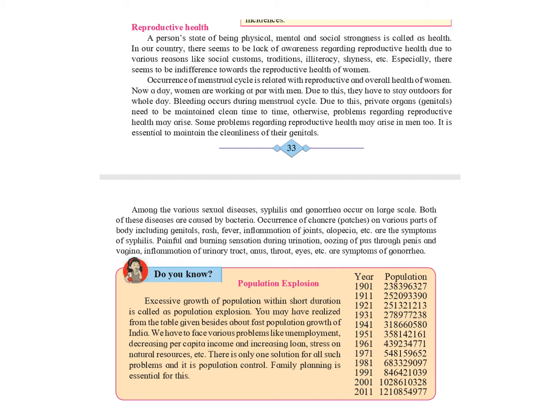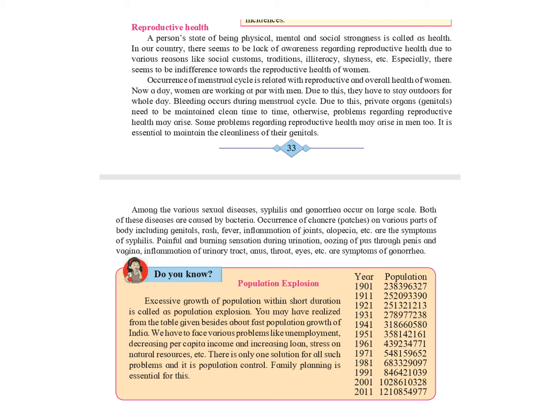Because of lack of awareness or lack of cleanliness, many people get affected by a type of disease called sexually transmitted disease, like for example HIV/AIDS, syphilis, gonorrhea, or hepatitis B. Most of these diseases are fatal and we can die, because of which we need to be aware of our reproductive health also. Another problem that our country faces is population explosion.